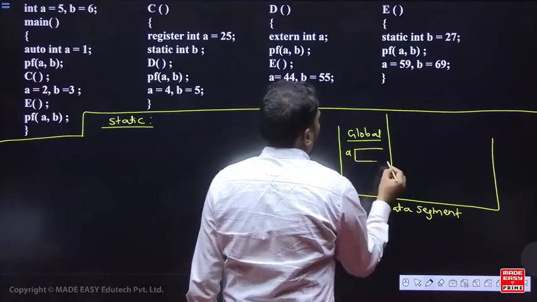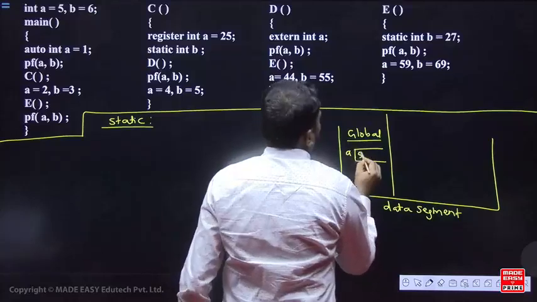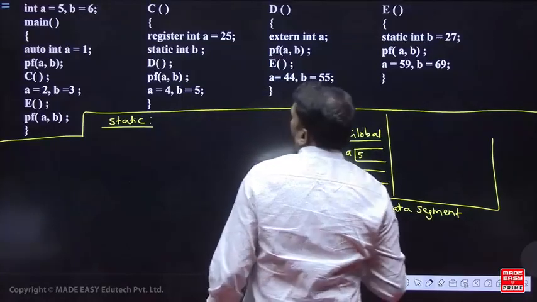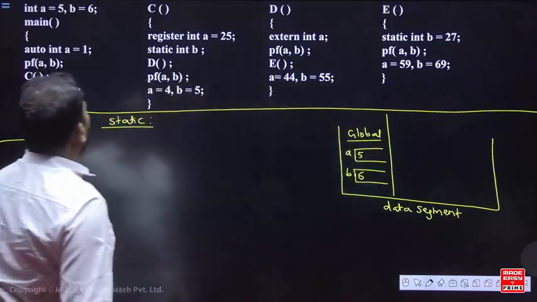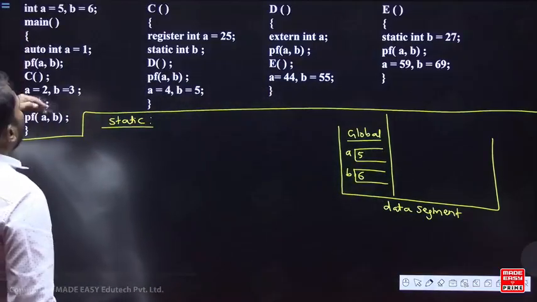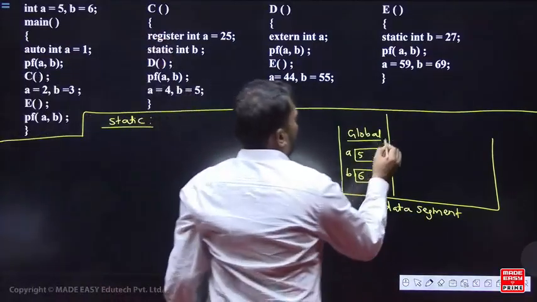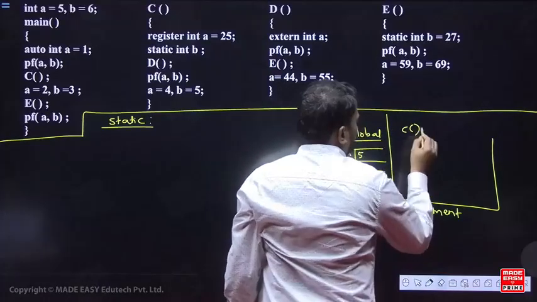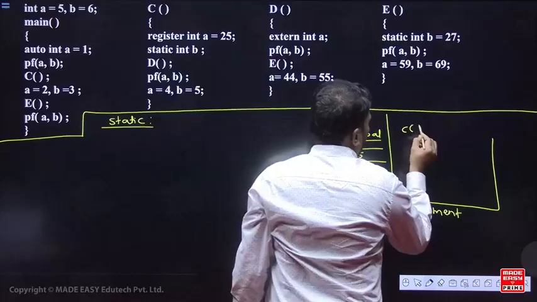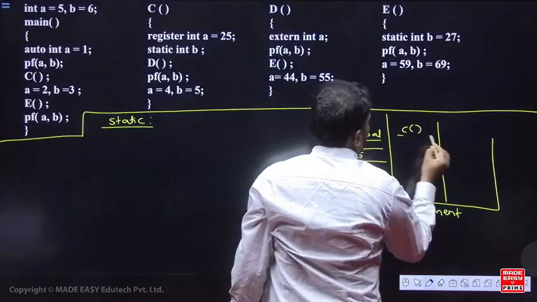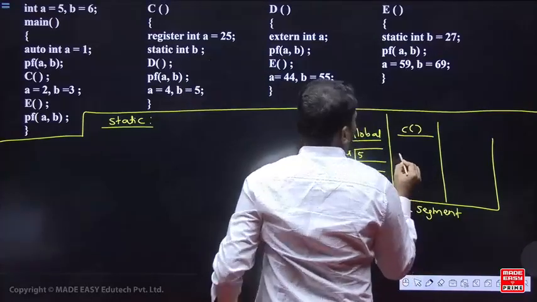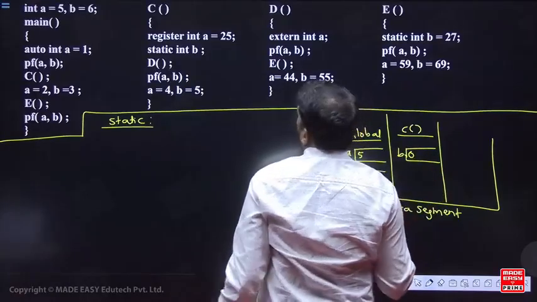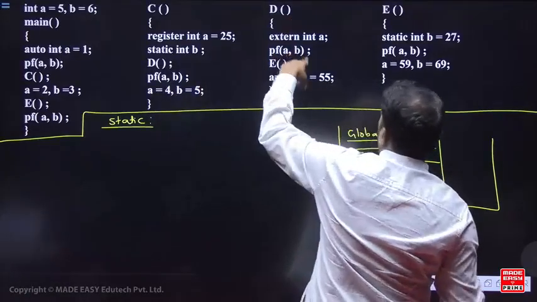So the variable A is 5 and the variable B is 6. And next, do you have any static variable? Yes, where is static variable? In the function C. So in the function C you have a separate data segment, and the function C will have a static variable B; if it is not initialized, it contains 0 by default. In the function D you don't have a static variable.